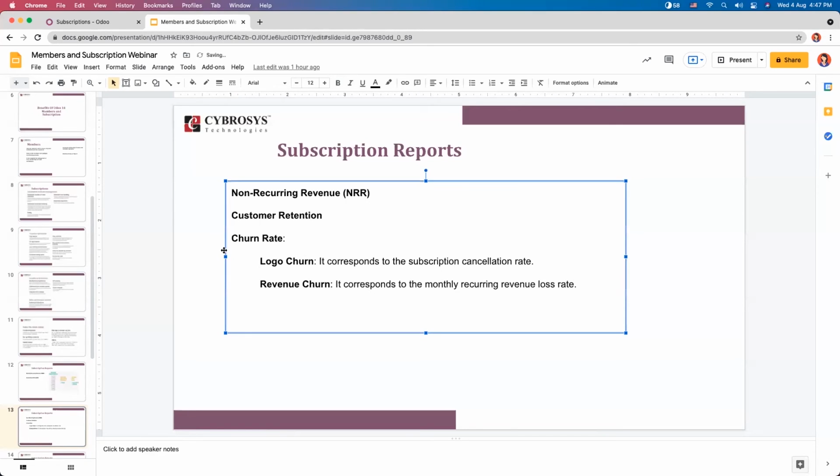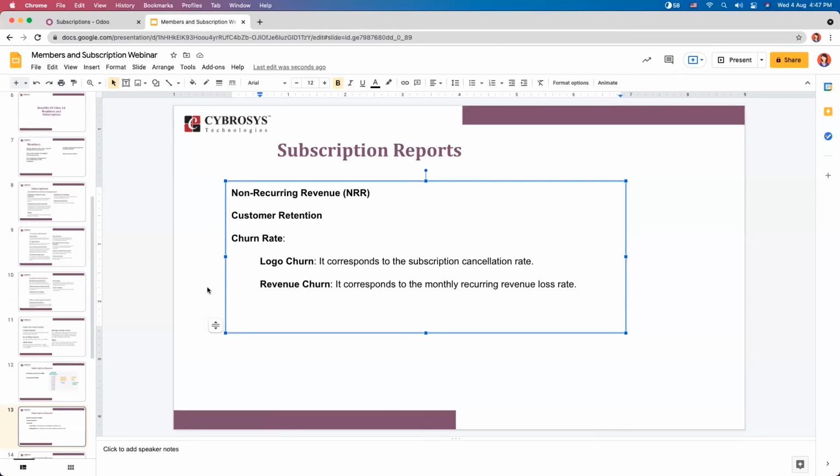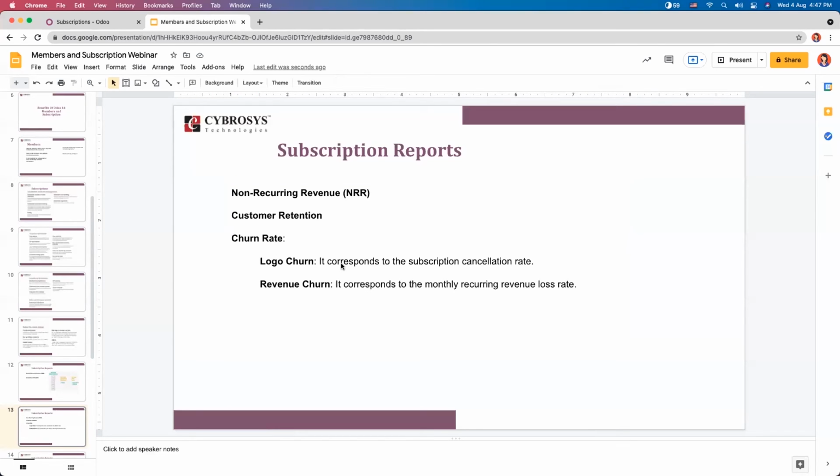So we can distinguish two different types of churn: logo churn and revenue churn. Logo churn corresponds to the subscription cancellation rate, and revenue churn corresponds to the monthly recurring revenue loss rate.